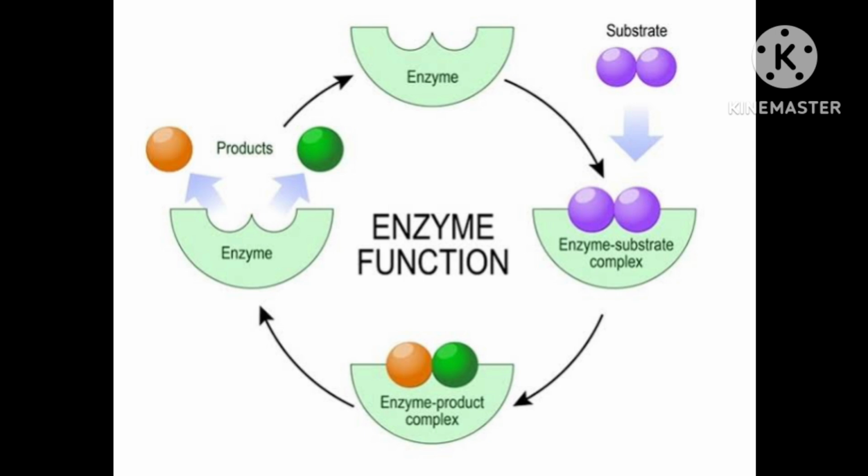Here also a catalyst is required. The catalyst decreases the activation energy, so the top becomes lower. Earlier more energy was required, but in the presence of a catalyst it will require less energy. That is the purpose of a catalyst or enzyme: it will reduce the activation energy.